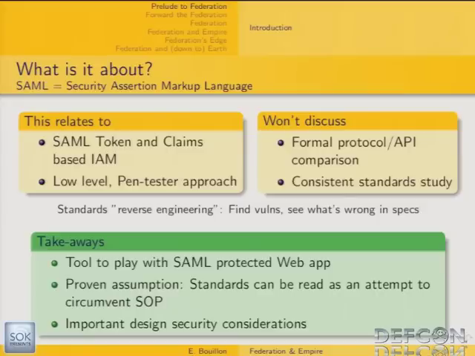First, tools: adapted tools in order to have classical web application scanners better cope with SAML-protected web applications. Then I'm going to demonstrate an assumption, which is that the involved standards can be read as an attempt to circumvent the same origin policy. I'm going to show a demonstration about that. And finally, some important security considerations that you might have in mind before joining or creating such a federation.